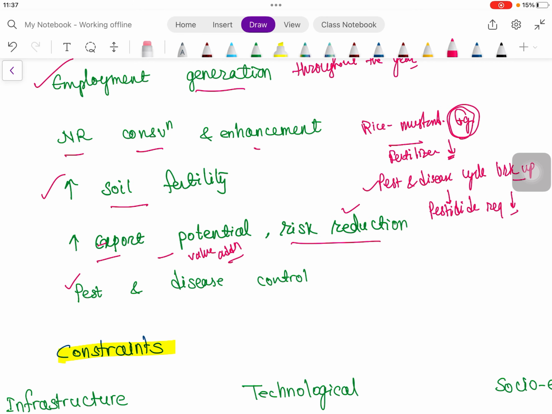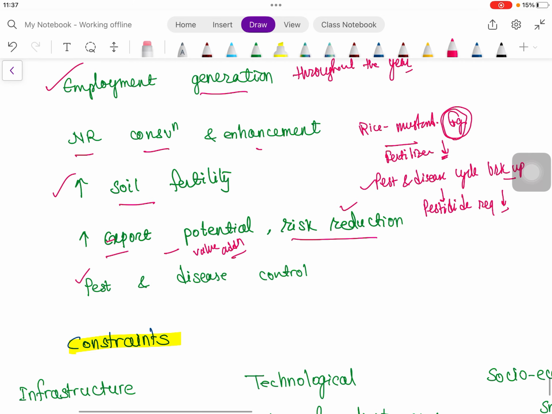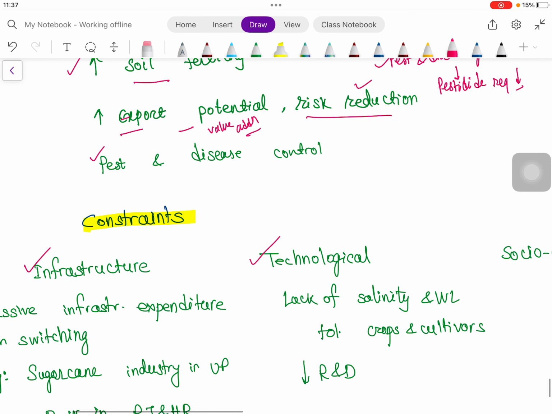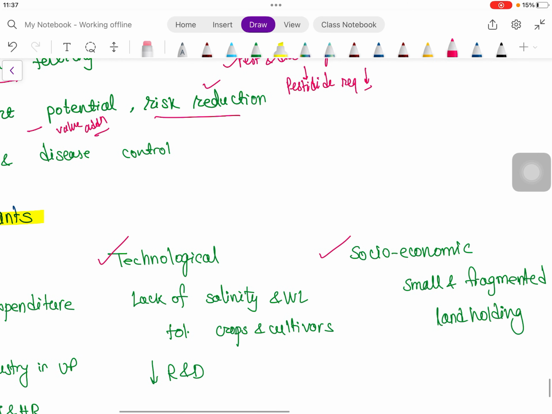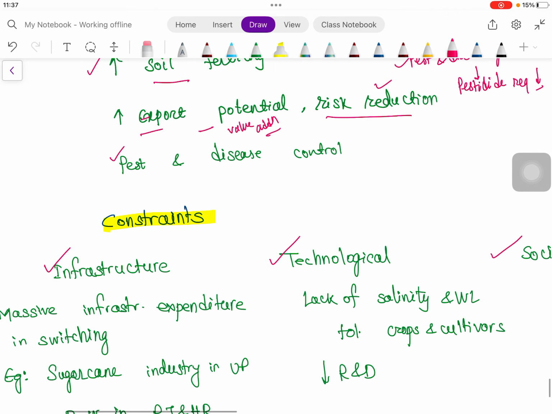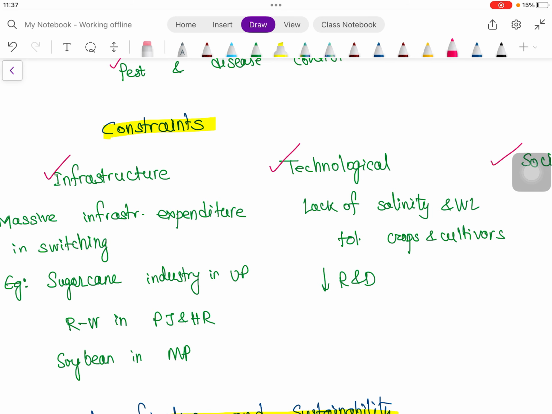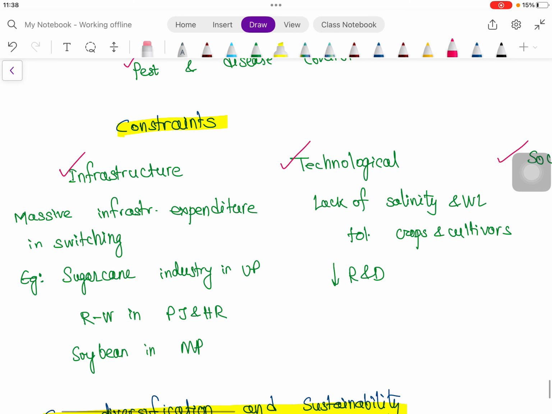of different families. But some constraints are there in the adoption of crop diversification: infrastructure, technological, socio-economic and extension related or behavioral constraints. Infrastructure means, as we know, a massive infrastructure expenditure is required in switching.